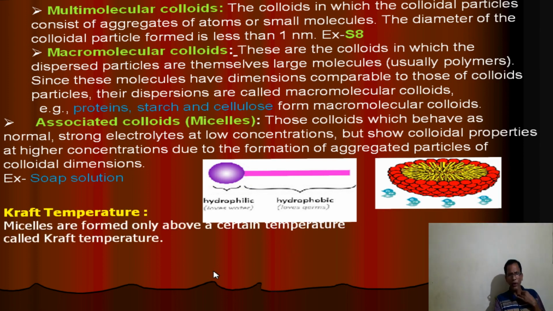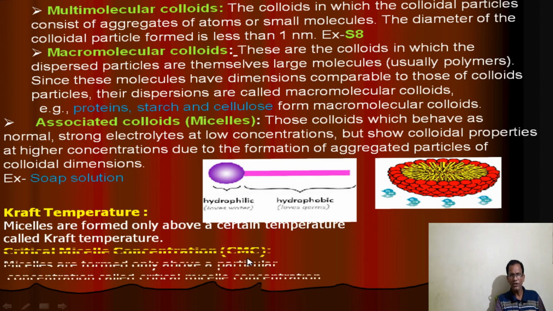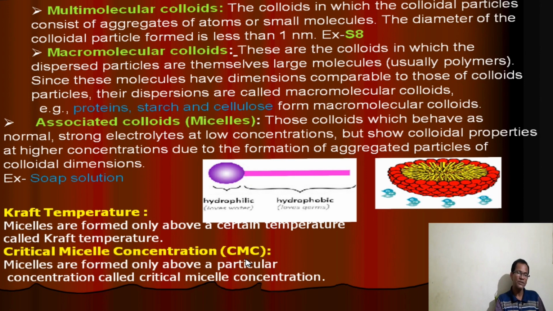During the formation of micelles, a particular temperature is required. This temperature is called the Kraft temperature. The temperature at which micelles are formed is called the Kraft temperature. Similarly, the minimum concentration required for the formation of micelles is called the critical micelle concentration, where the minimum concentration is necessary for the formation of micelles.